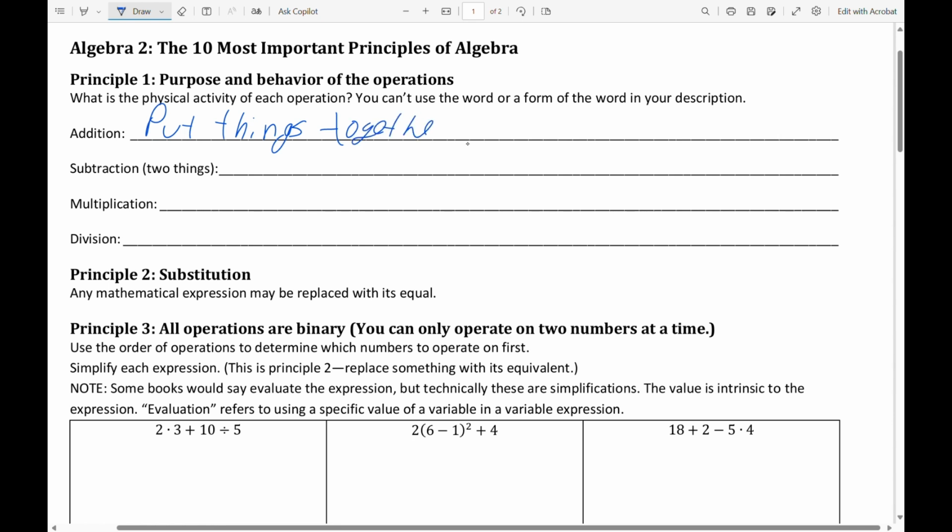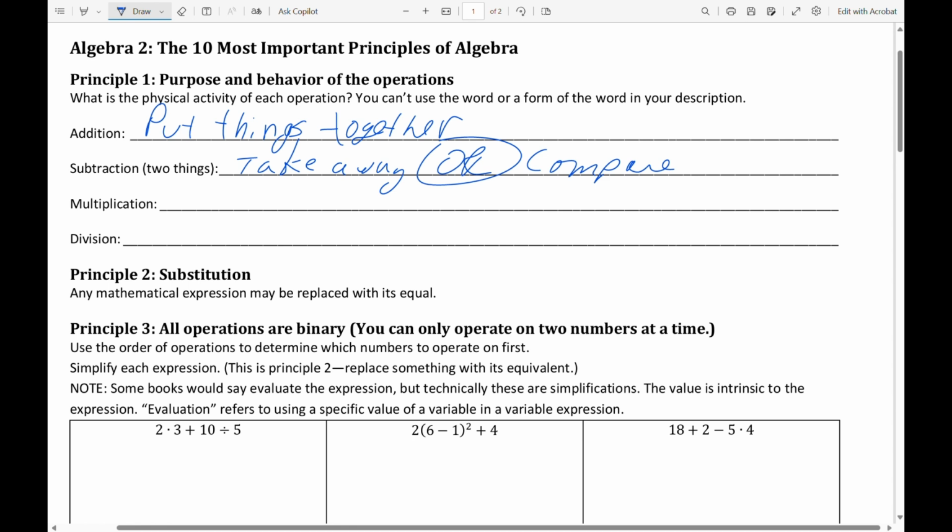What is subtraction? Subtraction could be two things. It could be take away, but it could also be, and big or here, or I could compare things. Just a quick example, suppose that there are 10 dogs in a kennel and 3 are adopted. Well, then I'm taking 3 dogs from 10 dogs, leaving 7 dogs.